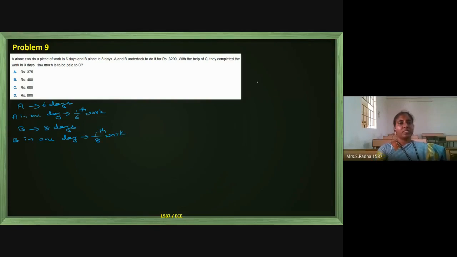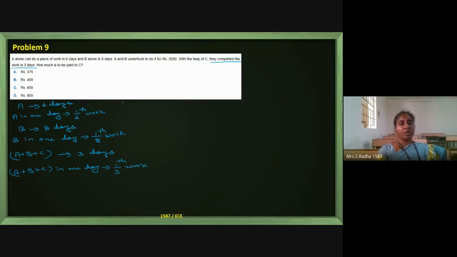Next, they completed the entire work in 3 days, all of them together. So A, B plus C together are taking 3 days. So A plus B plus C in one day will be doing 1 by 3rd of the total work.